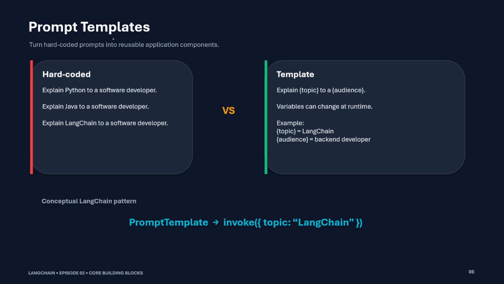Prompt template. This is the hard-coded prompt, where we do not have any variable. This is simple and hard-coded: explain to the Python software developer, explain to the Java software developer, explain to the LangChain software developer. But in the template-based one, explain, here I have mentioned the topic and the audience. In place of topic, it may be Python, Java, or LangChain, and the audience can be anything, right? So this is the normal prompt template.